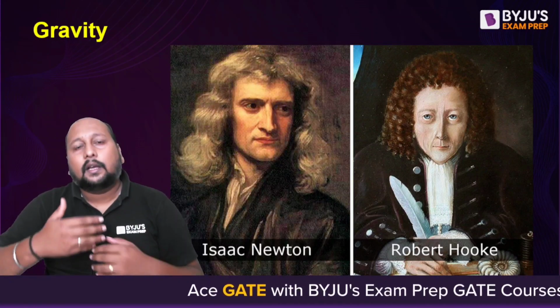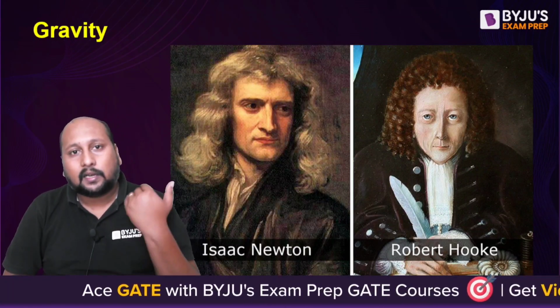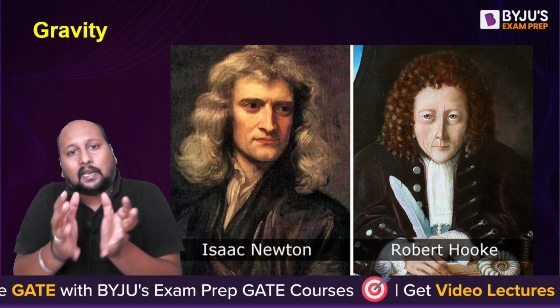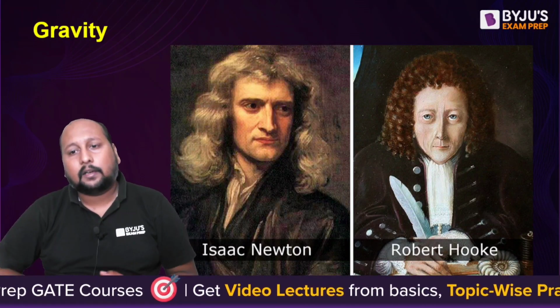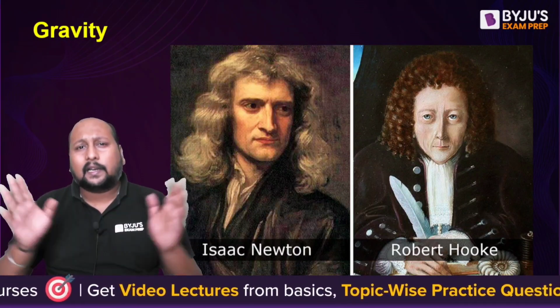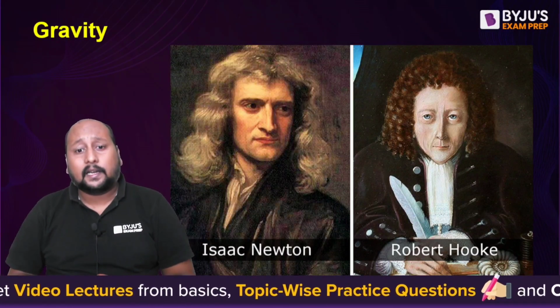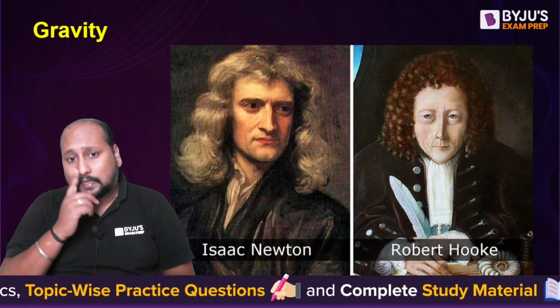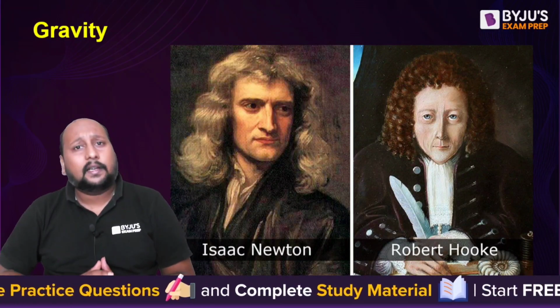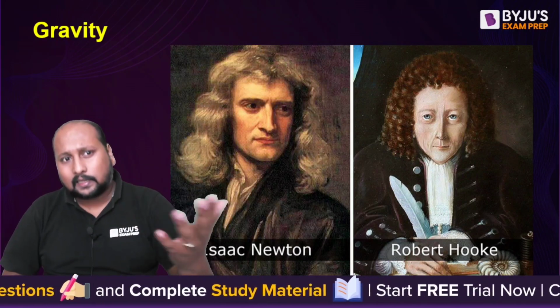Isaac Newton conducted the research, the documentation, and created the gravitation theory. From that point onward, Isaac Newton and Robert Hooke had a great rivalry. Still, we call it a great rivalry in the field of science, when we talk about Robert Hooke and Isaac.